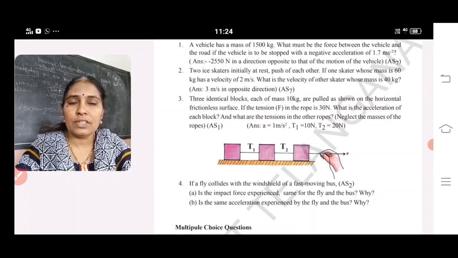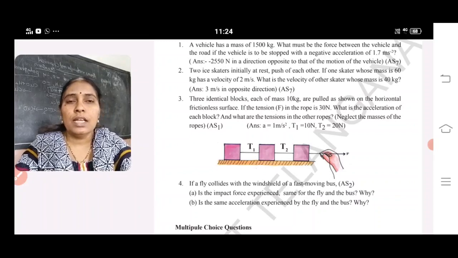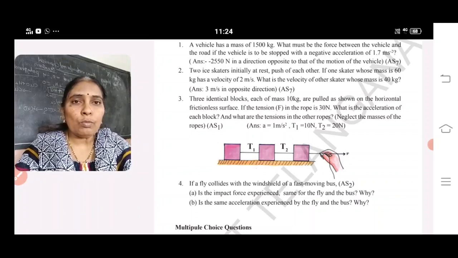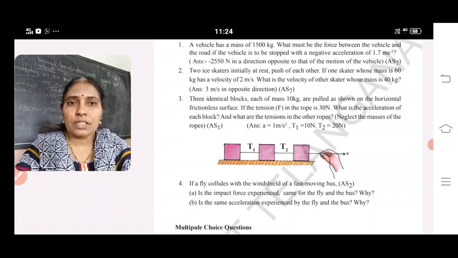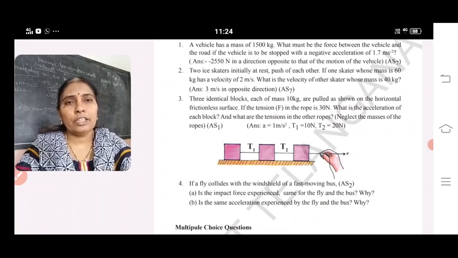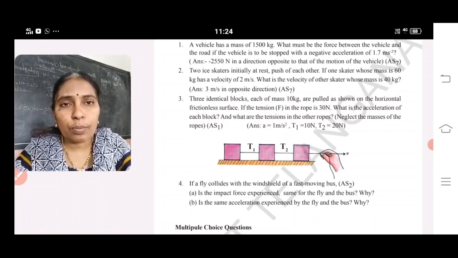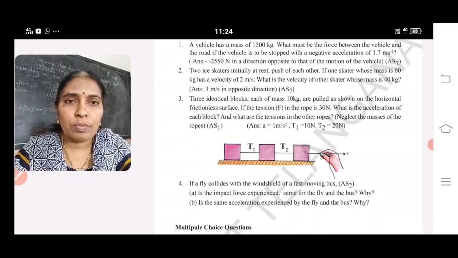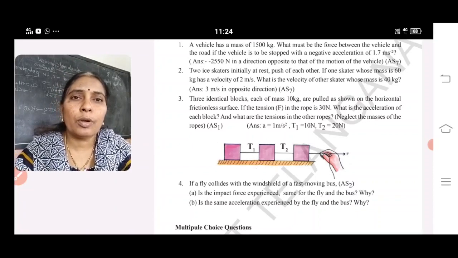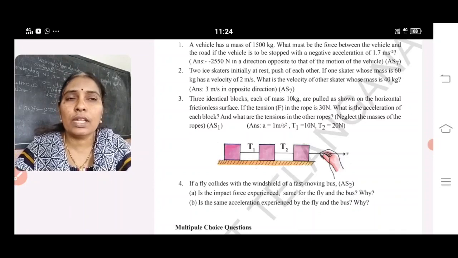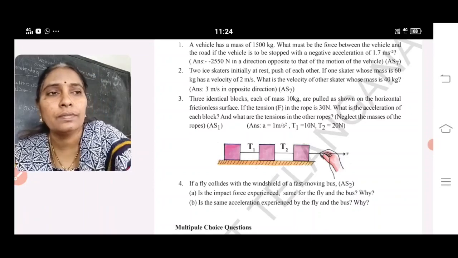So there are many examples of the first law, second law, third law. Next, momentum. What is momentum? The product of mass and velocity is said to be momentum. How is momentum conserved? Take two marbles: momentum before collision, momentum after collision, change in momentum, rate of change of momentum. By doing that you will get the problem. I am not saying this problem is important or that problem is important; all the problems you need to practice for your essay one. Okay children, that's all. Thank you, ma'am.